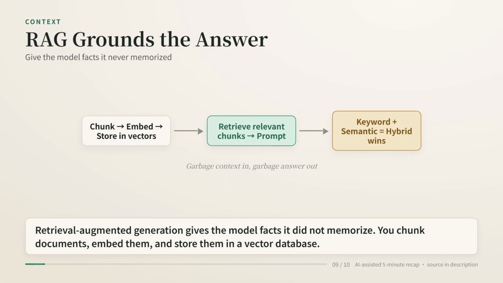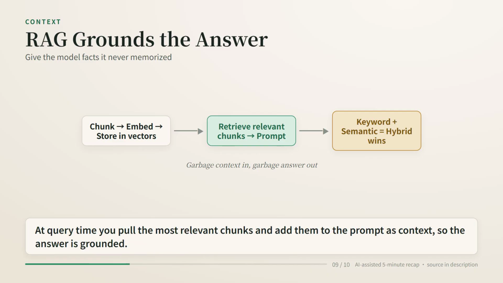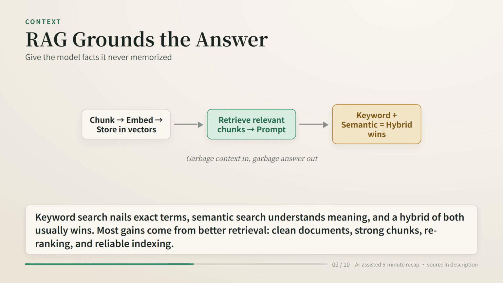Retrieval augmented generation gives the model facts it did not memorize. You chunk documents, embed them, and store them in a vector database. At query time, you pull the most relevant chunks and add them to the prompt as context, so the answer is grounded. Keyword search nails exact terms, semantic search understands meaning, and a hybrid of both usually wins. Most gains come from better retrieval, clean documents, strong chunks, re-ranking, and reliable indexing.